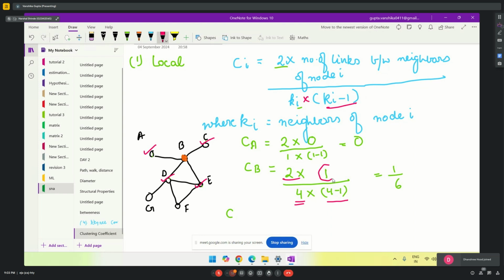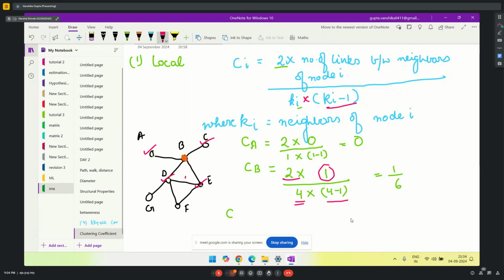Now this particular number. What is this number? This number is how many links are present between the neighbors of B. So who are the neighbors of B? A, C, E and D. Among these 4, are there any links? Is there any link between AC? No. Is there a link between AD? No. AE? No link. Now let's check from C. From C also there is no link between the neighbors. Now only D and E are the neighbors that are connected. So only one link is present between the neighbors. We are calculating links between neighbors.